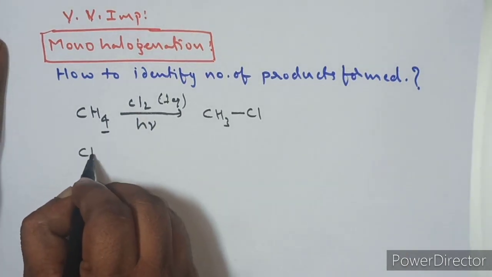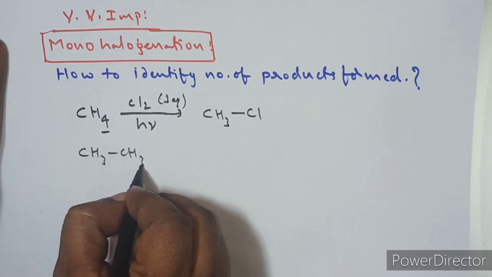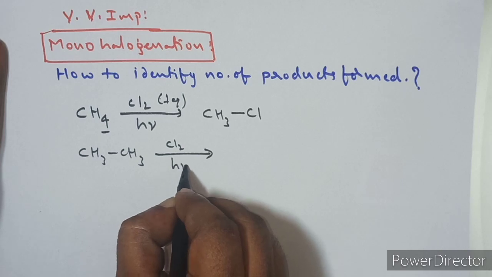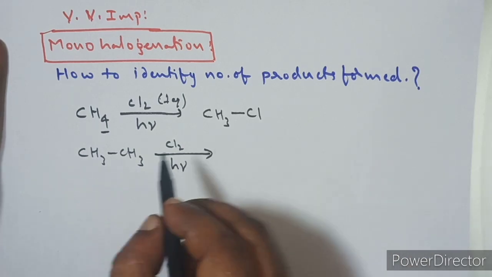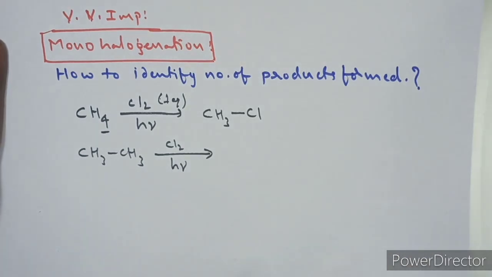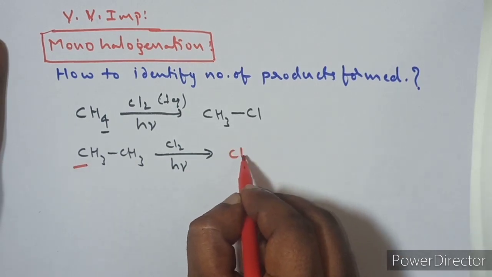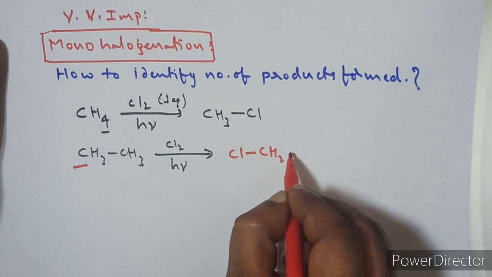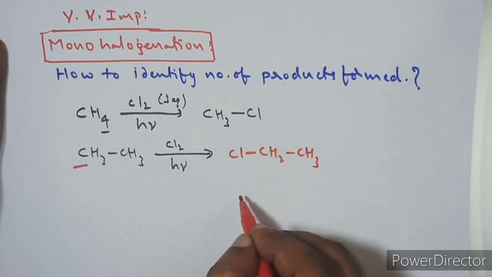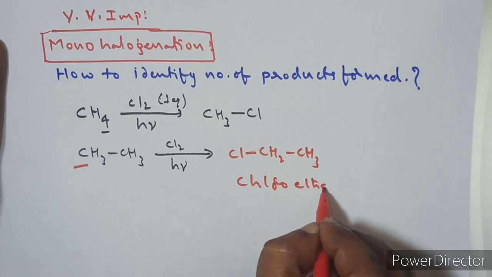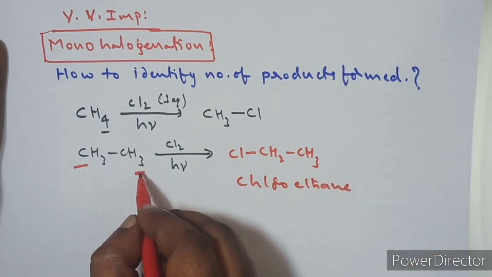Suppose you take ethane. In ethane, how many hydrogens are there? In ethane a total of 6 hydrogens are there. If you react it with chlorine in the presence of sunlight for monochlorination, one hydrogen will be replaced by chlorine. Suppose on this carbon 3 hydrogens are there. If you replace one of the hydrogens by chlorine, you can write the product like this. What is the name of this molecule? Chloroethane.